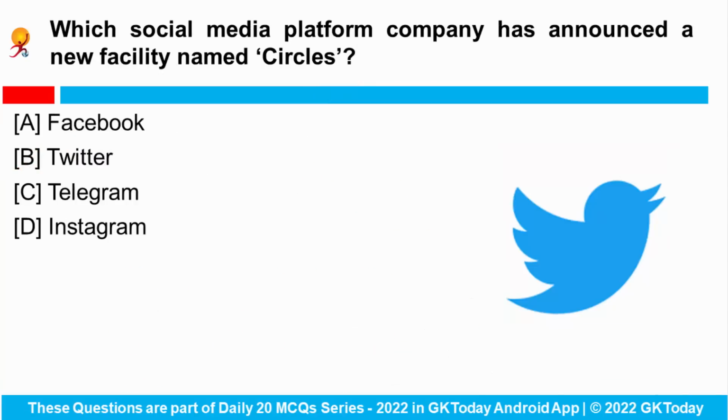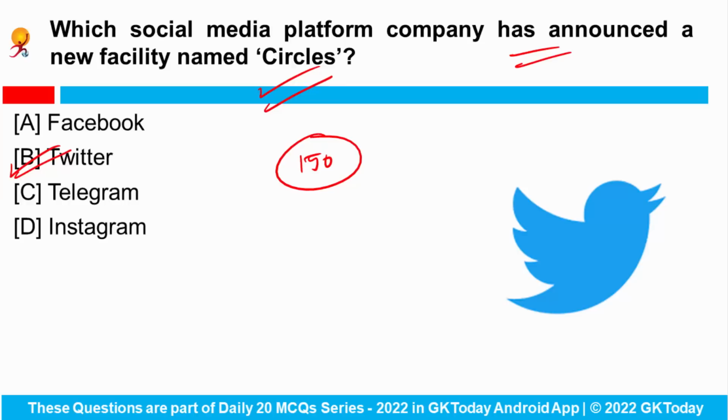Which social media platform company has announced a new facility named Circles? So Twitter has announced the availability of Twitter Circle, where users can choose who can see and engage with their tweets. Everyone can join the public conversation on their own terms, while each circle will allow up to 150 people.